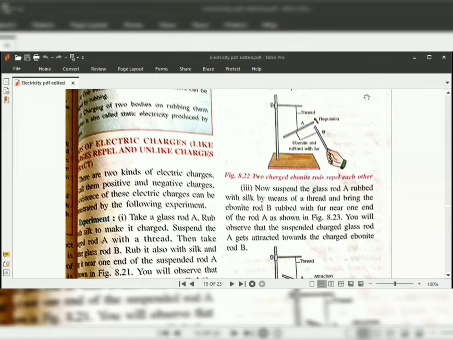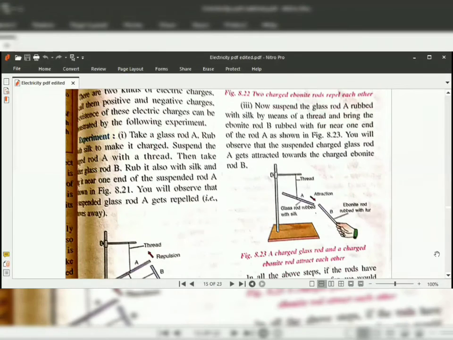So now here, what can we do? We can take a glass rod and rub it with silk to make it charged, and suspend this glass rod with a thread. Now rub another rod also with silk and bring it nearer to the suspended rod.